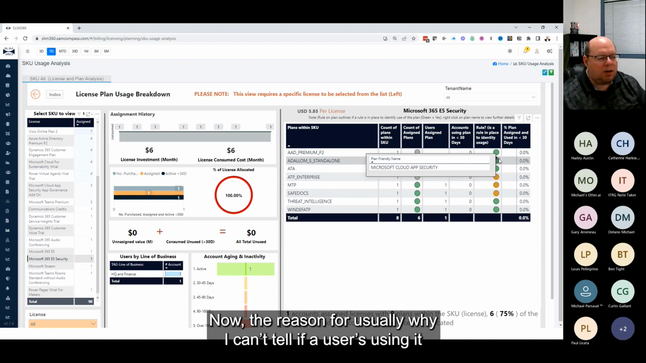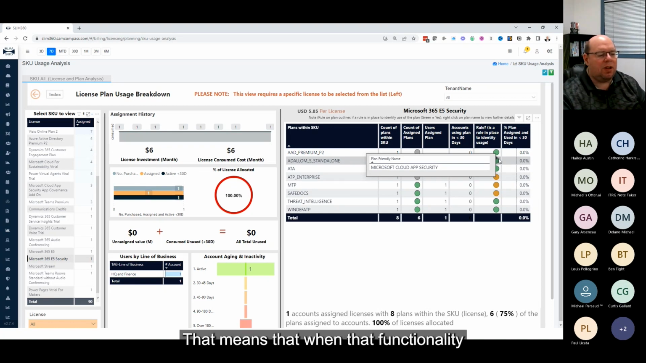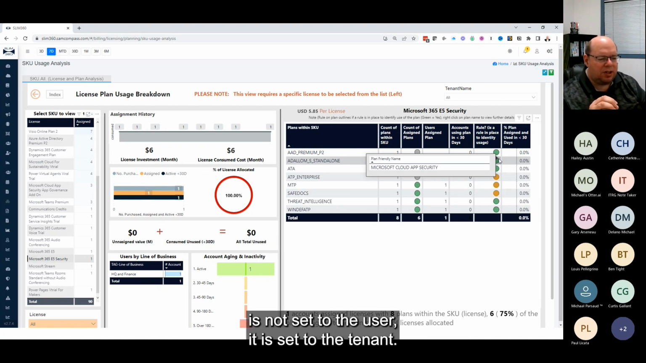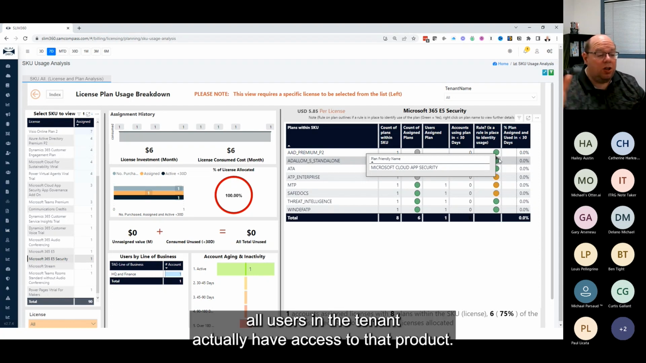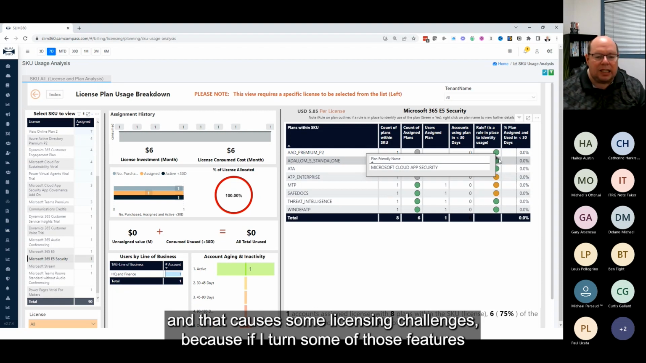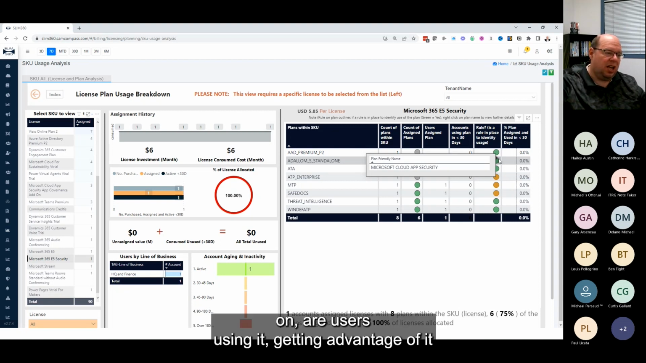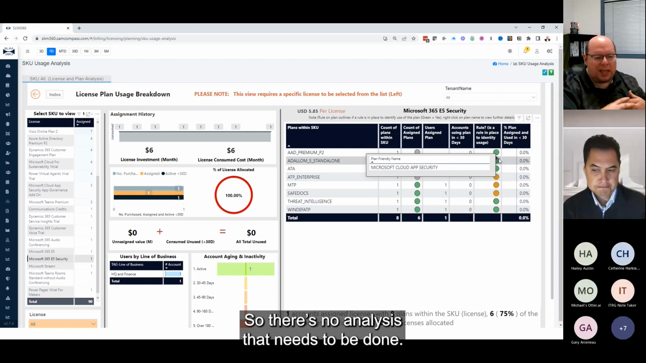Now, the reason usually why I can't tell if a user's using it is that it's turned on at a tenant level, right? So what does that mean? That means that functionality is not set to the user, it is set to the tenant. And so when that gets turned on, all users in the tenant actually have access to that product. And there's no way to tell whether an individual user is using it because the tenant itself is protected. And that causes some licensing challenges because if I turn some of those features on, are users getting advantage of it if they don't have the licenses that include it? So there's some analysis that needs to be done.